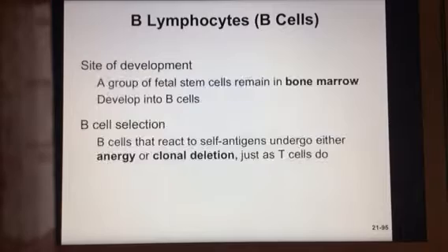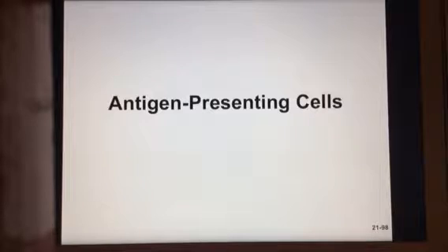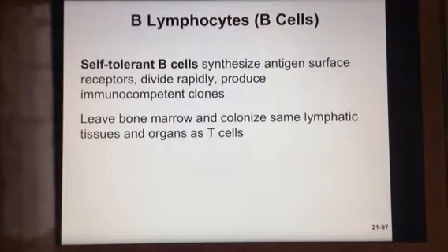I'm going to jump a little bit past this part about B cells, except that I will talk about B cells are very similar to T cells, but they synthesize what's called those antigen surface receptors. And so they are going to act as antigen presenting cells. So let's go back for just a second.